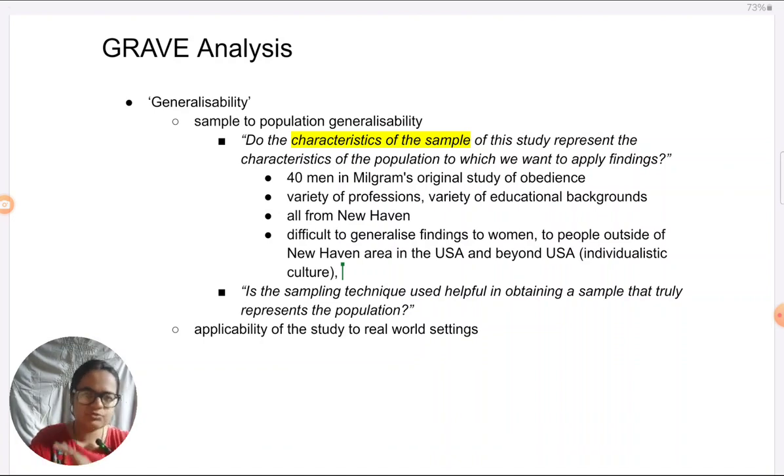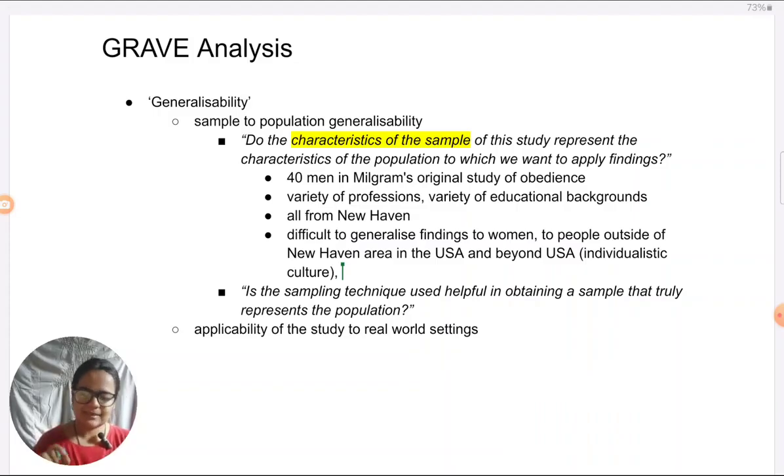But you can just know for now, according to some statistical theory, there is a need to have a minimum of a sample of 30 for us to be able to consider that most probably the findings will generalize to the population. Your teacher might have taught it to you as a rule of thumb. Here we have a sample of 40. So I would not say that the sample size is too low for generalizability. The sample size seems fair enough. Coming to the diversity in professions and educational backgrounds, that's a plus in this study. That's a good thing about generalizability.